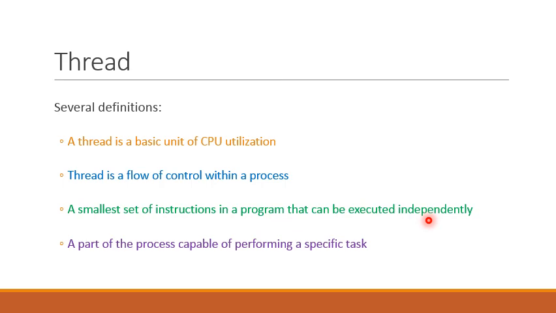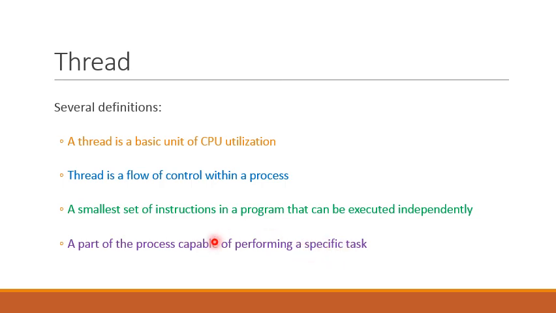And each of these sets is called a thread. Last definition is thread is a part of the process capable of performing a specific task. So, a process may have many such parts, and each part or thread can perform a specific task.